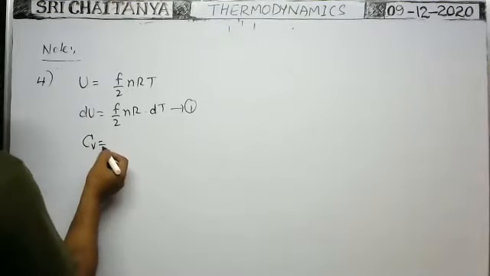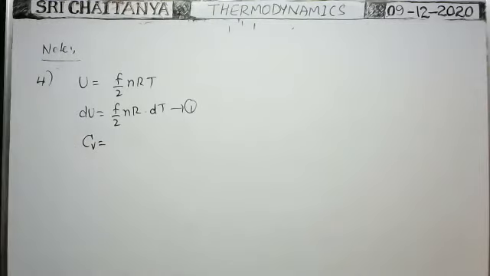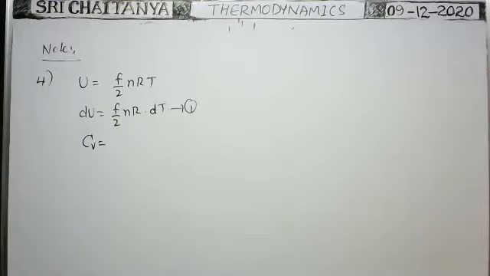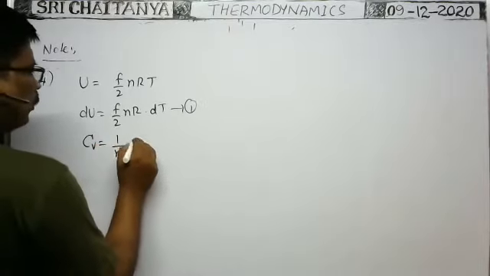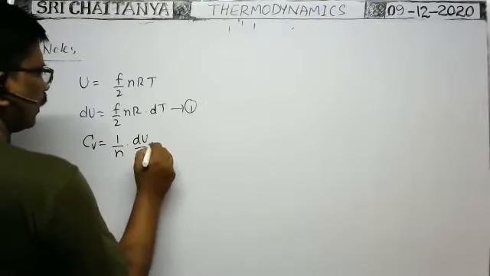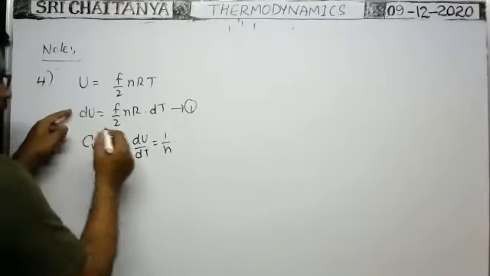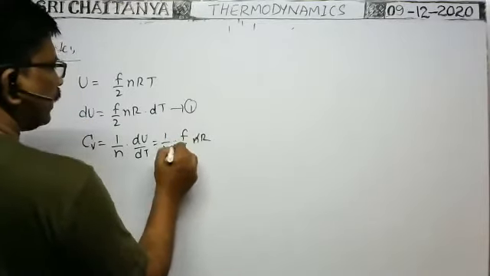Therefore, molar specific heat at constant volume Cv is equal to 1 by n into dU by dT. That is equal to 1 by n into, what is dU by dT? dU by dT is equal to F by 2 nR. n cancels.